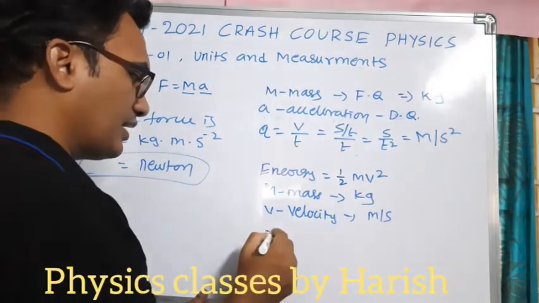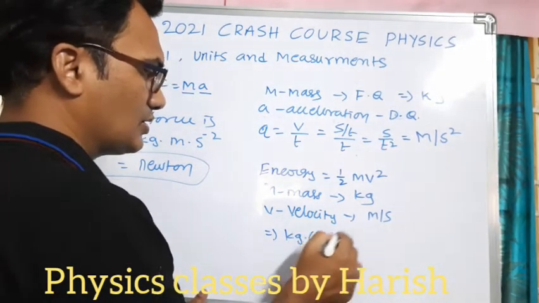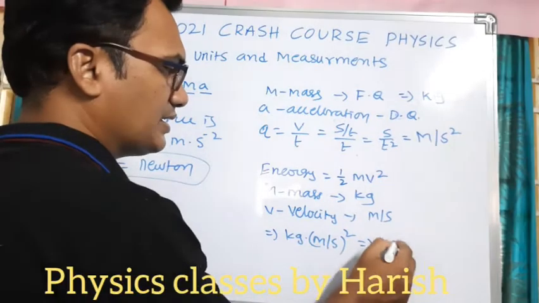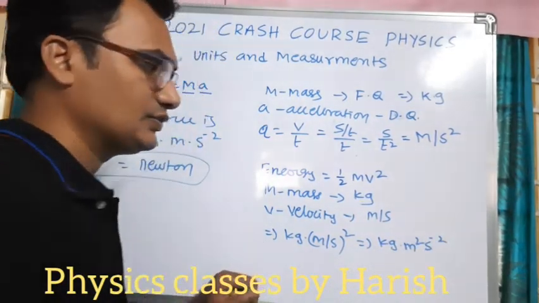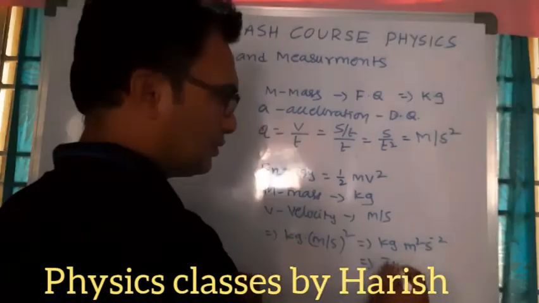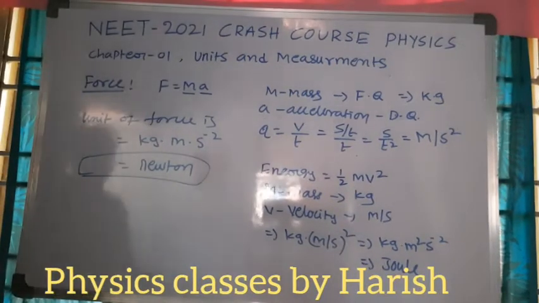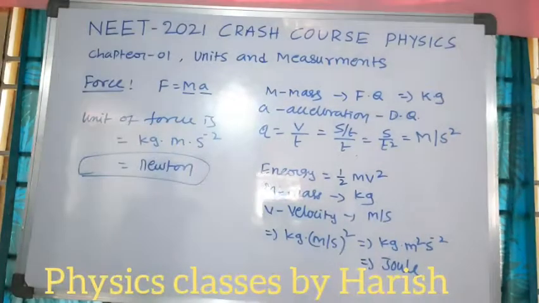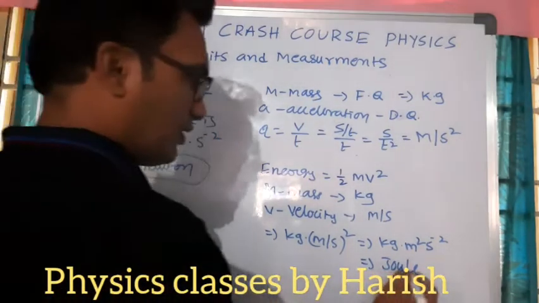Then the unit we can write as kg meter per second whole square. So this will be kg meter square second power minus 2. Okay. This is also known as joule.